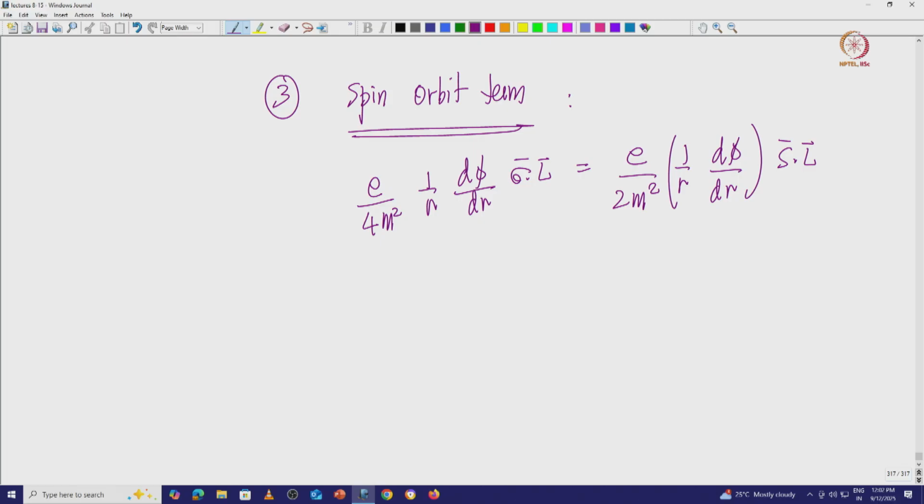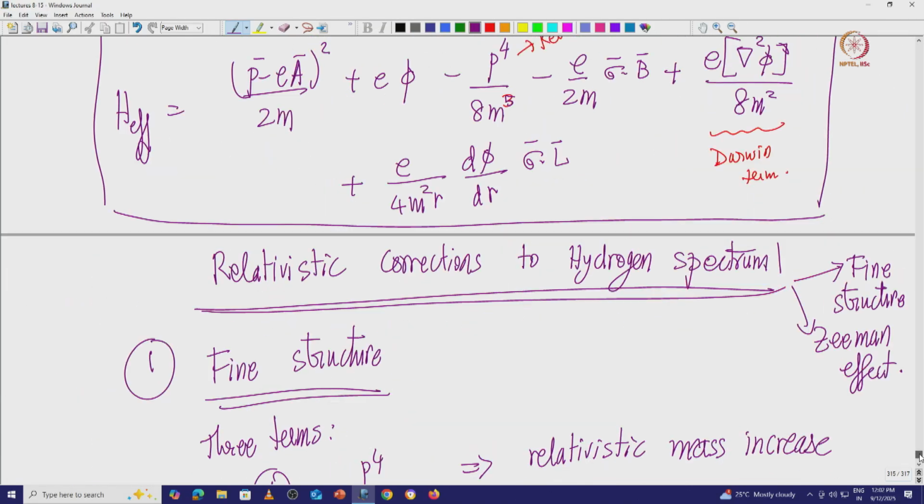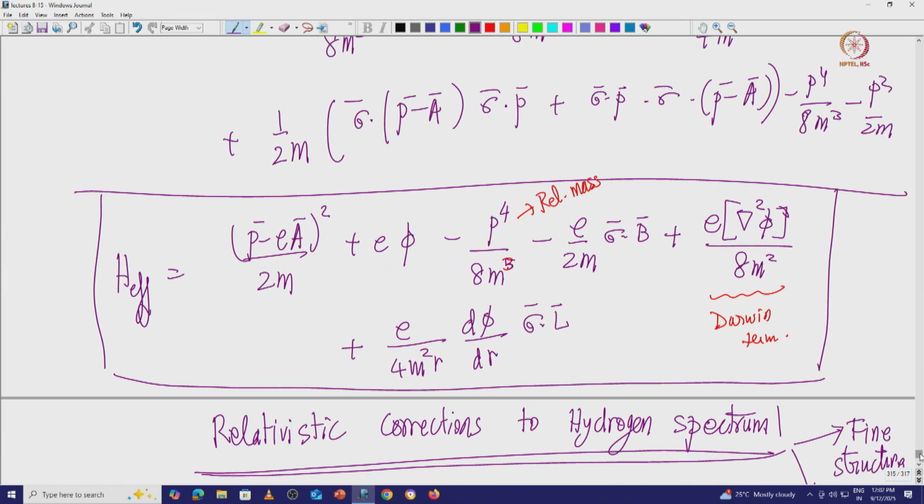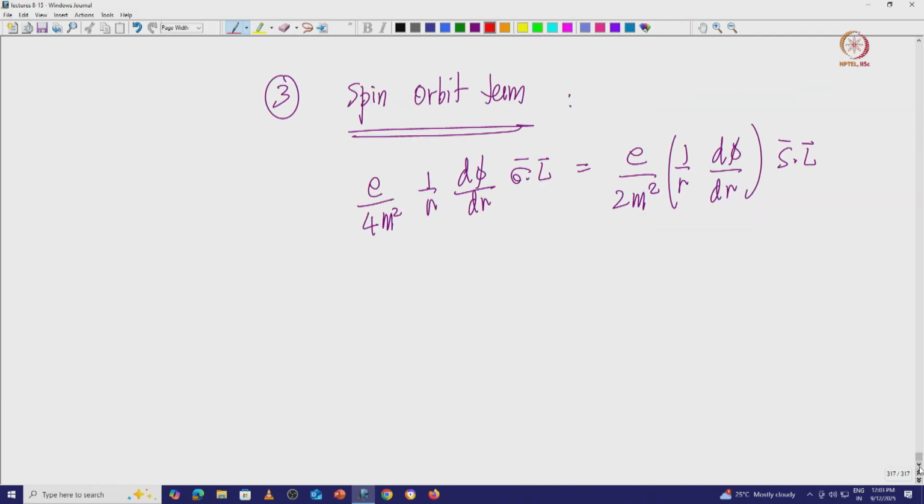So, you have the relativistic mass term, the Darwin term and the spin orbit term. The Darwin term contributes only to L equal to 0 states.